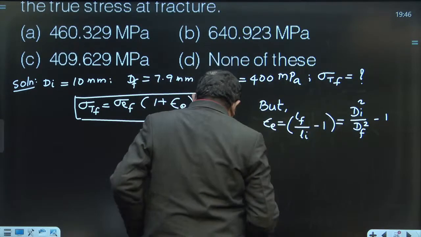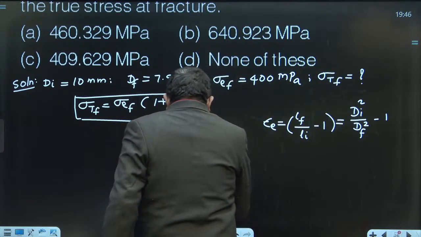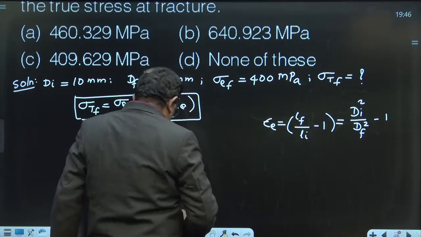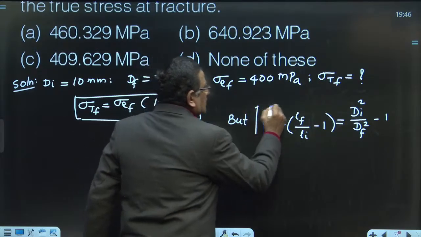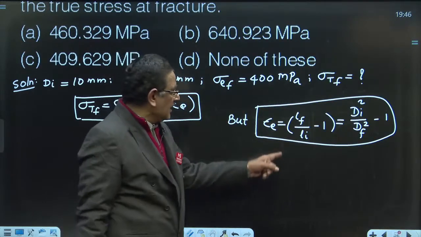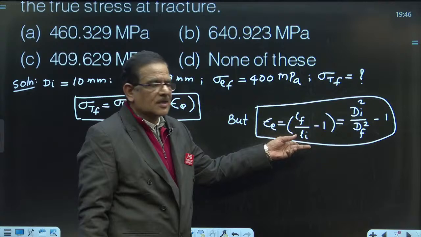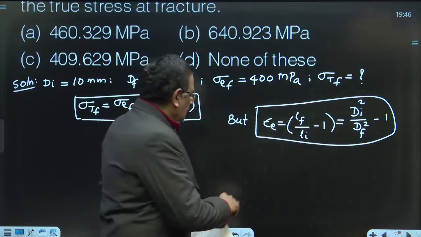This is how we calculate the so-called engineering strain. Now if you have length data, final length and initial length, use this. If you do not have length data and diameter data is available, use this and find out the engineering strain.